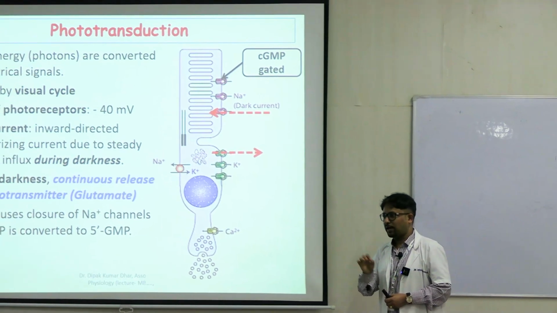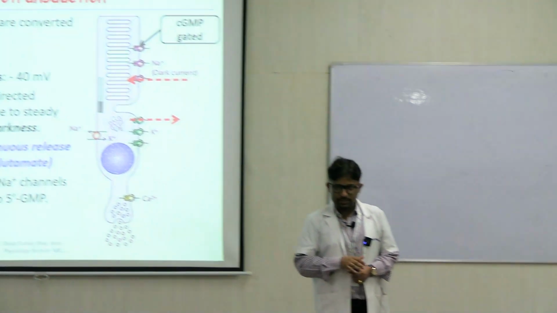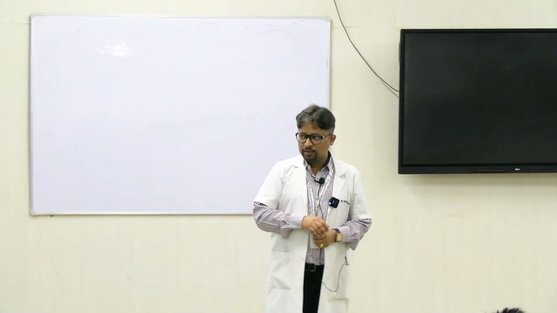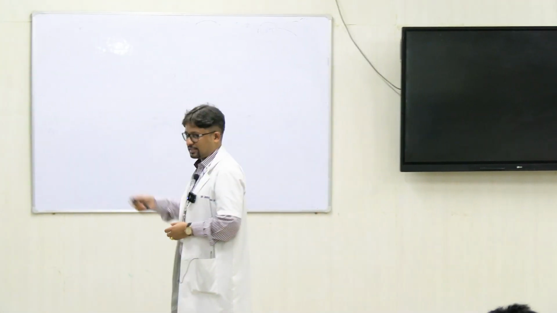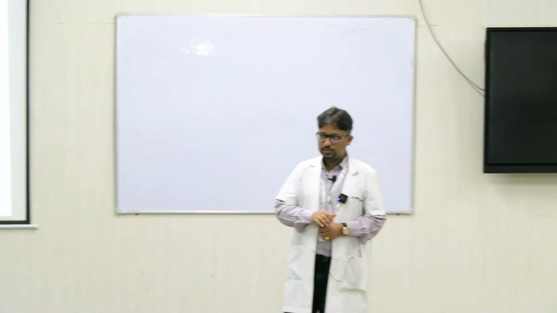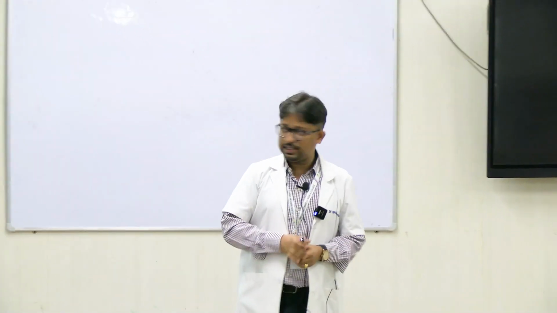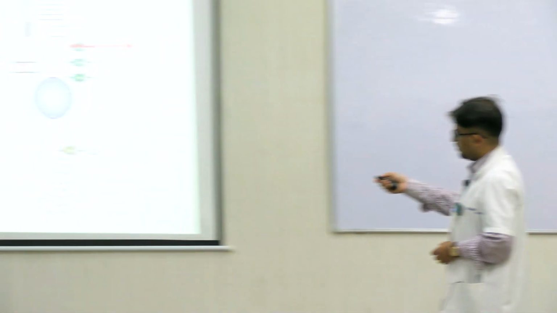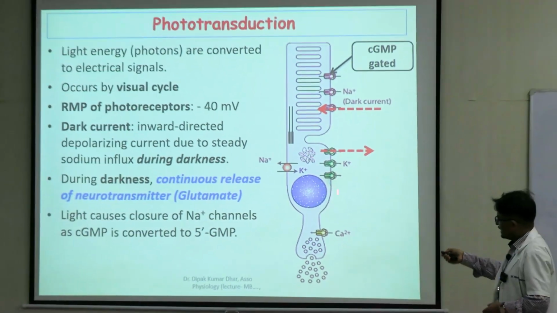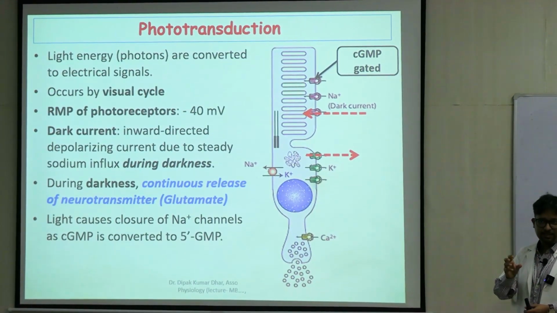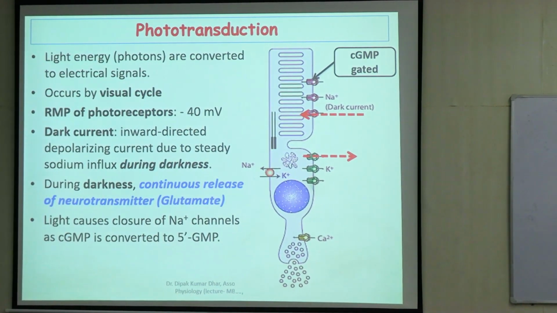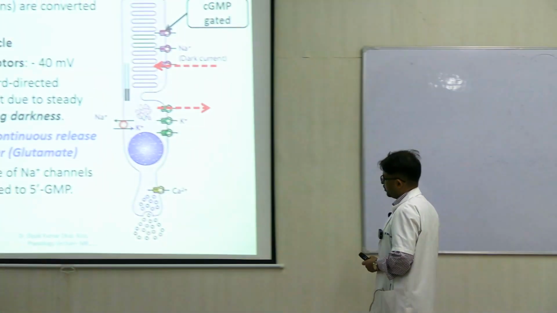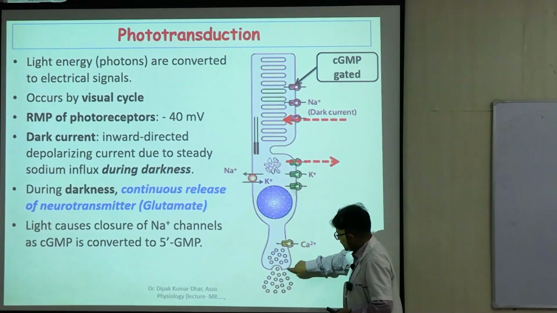Now if it is a minus potential, there is always a tendency of positive charges to come inside. Here these channels are open because cyclic GMP keeps them in an open state, and sodium current keeps on coming. Once sodium keeps coming, the concentration of positive ions inside the cell increases, depolarization develops, and this opens voltage gated calcium channels.